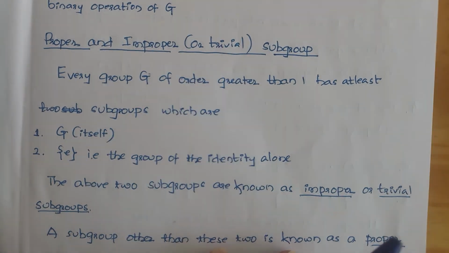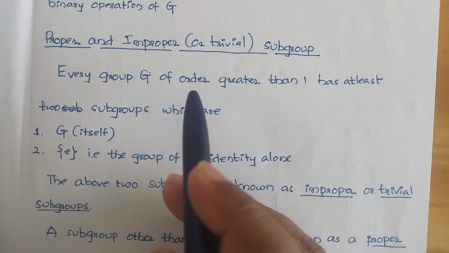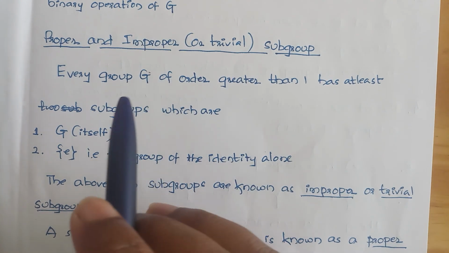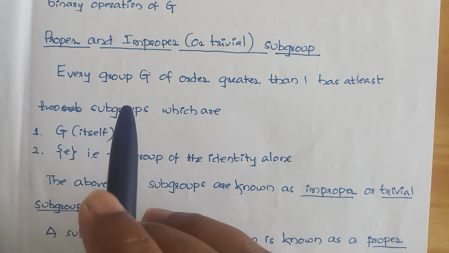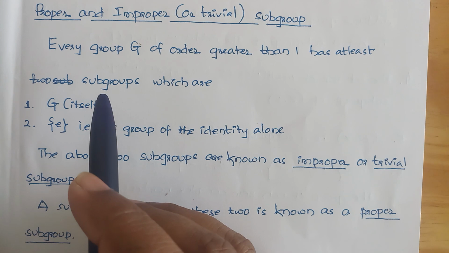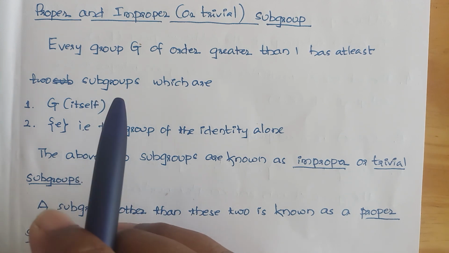Here another definition is there: proper and improper subgroup. Sometimes we call an improper subgroup a trivial subgroup and a proper subgroup a non-trivial subgroup.